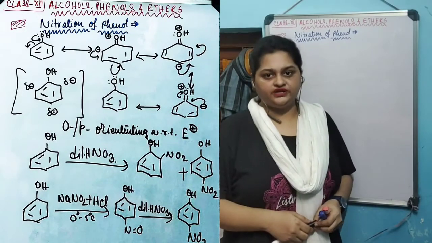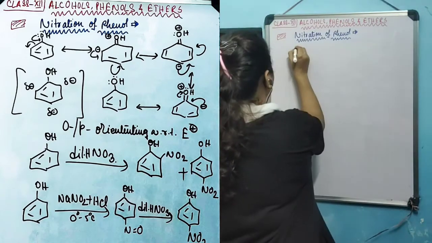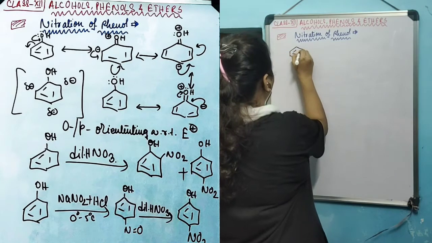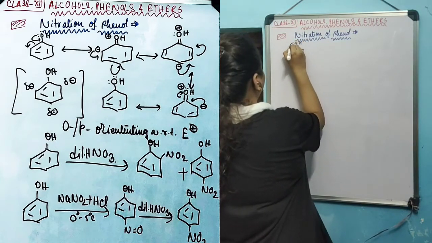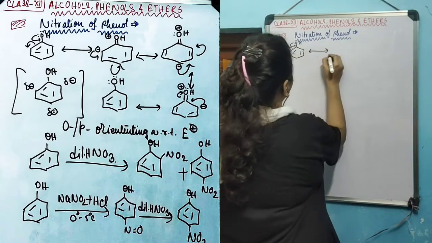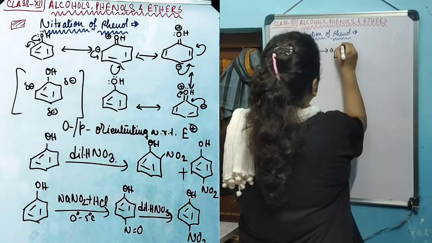Phenol is ortho-para orienting with respect to electrophile. Let's see how. This is phenol, and the resonating structures of phenol are these.